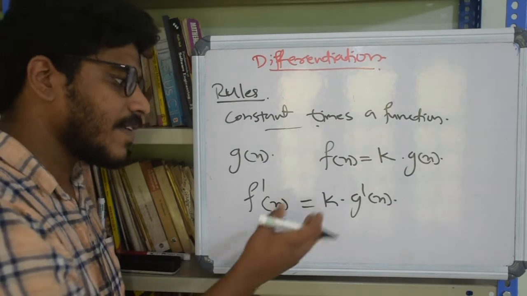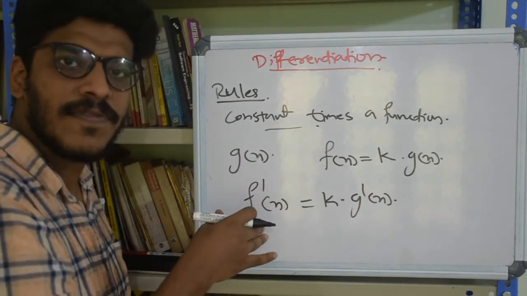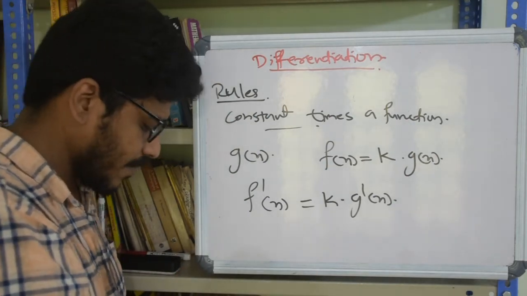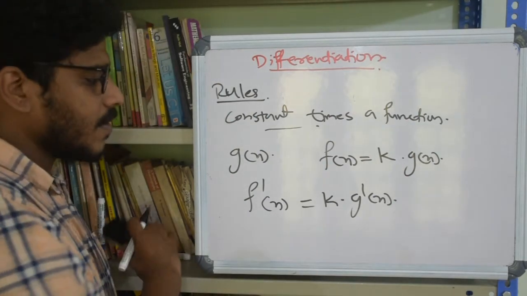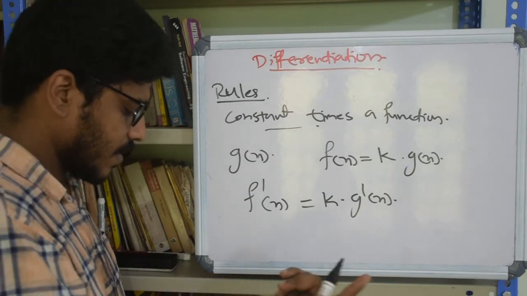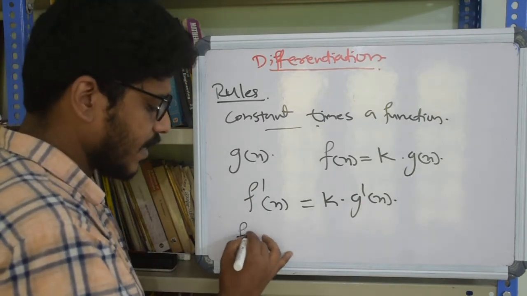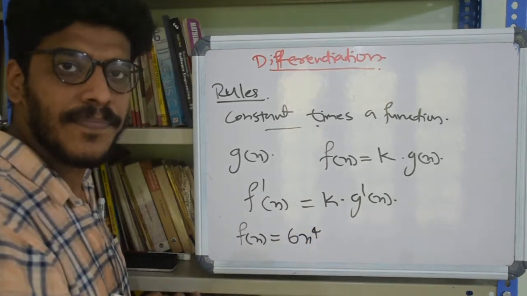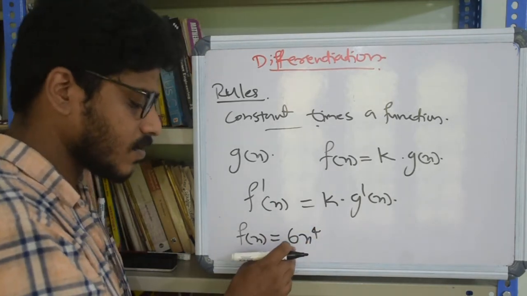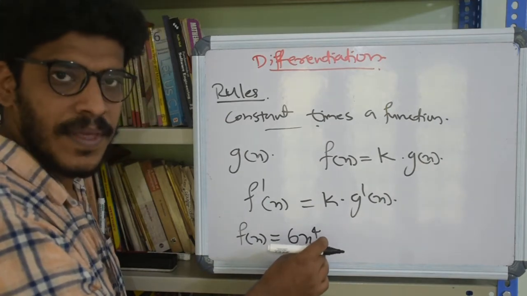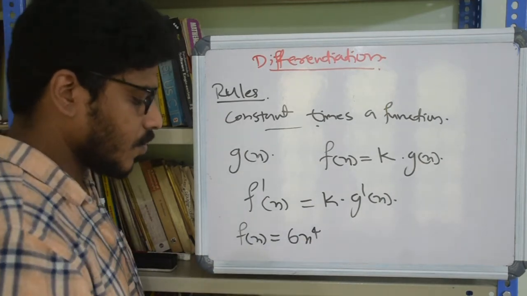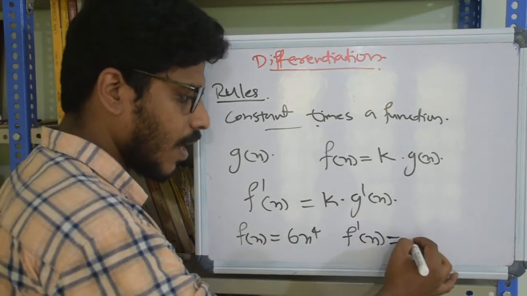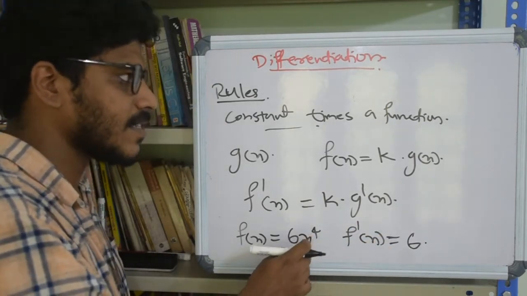Or simply, we can take the constant out of differentiation. Do we need any example for this? Let's see. Say f of x equal to 6x raised to 4. Here we have a function x raised to 4 and a constant 6. To find the derivative f dash of x, take the constant 6 out, and the derivative of x raised to 4.